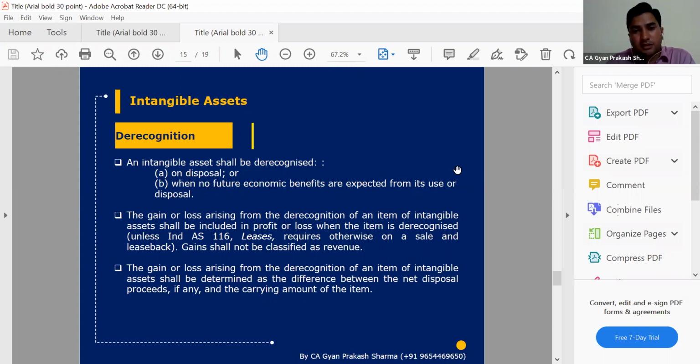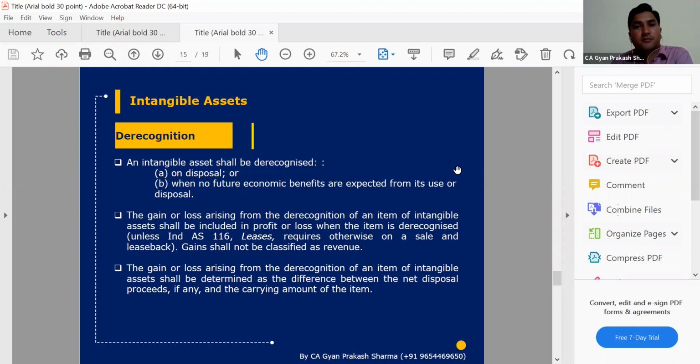Any gain or loss arising from derecognition of intangible assets? Yes, any gain and loss from derecognition will also be a part of P&L. But in case of Ind-AS 116, we know the ROU, that will be sale and leaseback transactions and right of use assets. In that scenario, if before the end of the lease period, or maybe with some extension in the lease period, there is any increase or decrease in the lease asset, that will be governed by 116. That will not be covered here in Ind-AS 38. So any derecognition of an intangible asset will be the difference of net disposal proceeds.